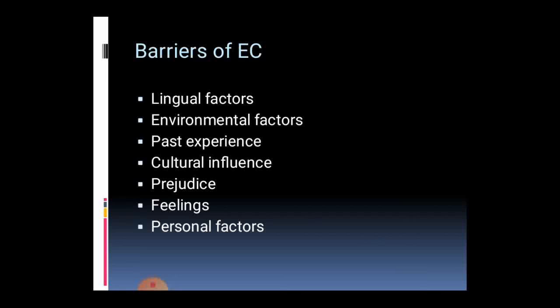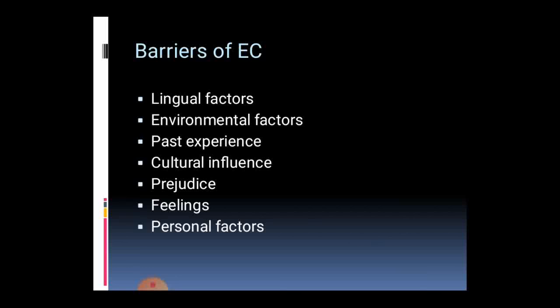Prejudice refers to the relationship between the teachers and the students. A friendly relationship makes for proper communication. The next one is feelings. We can all relate to this. When we are so angry, or when we feel so shy, we cannot put our words out, and we cannot put our valid point to the listener.